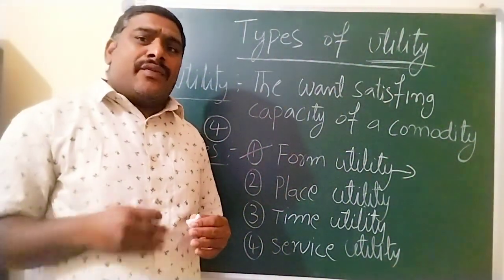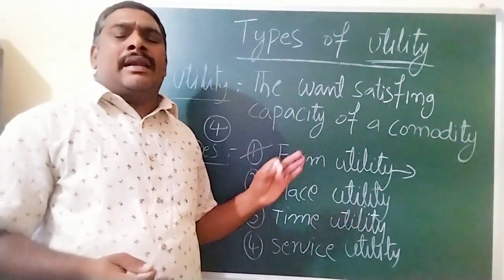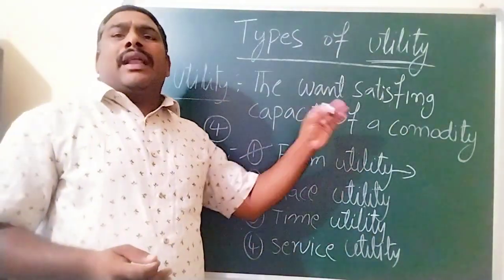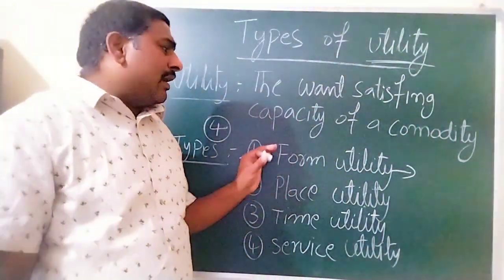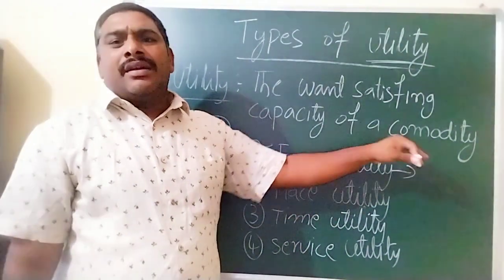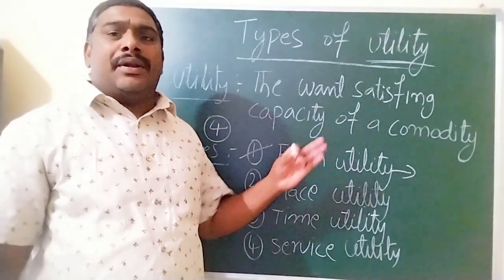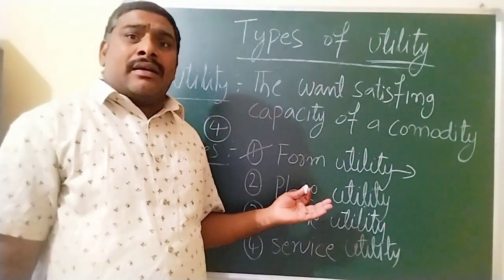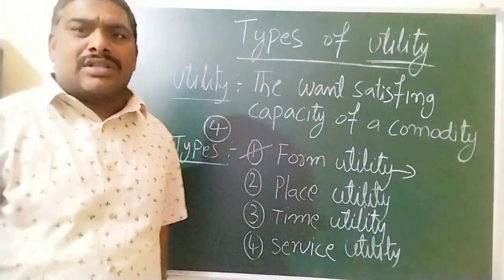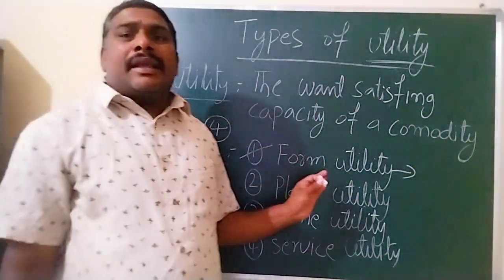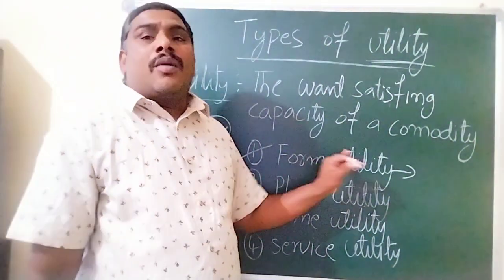But if you change the shape and size of the wooden log, we can get utility. For example, the conversion of a wooden log into a chair. Suppose we make a chair, a table, or doors. So the wooden log can be made into doors also, and that commodity can acquire utility. So this is form utility.